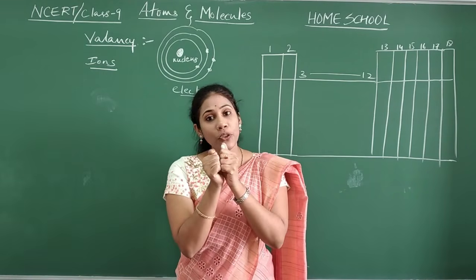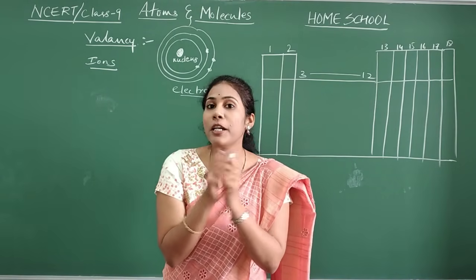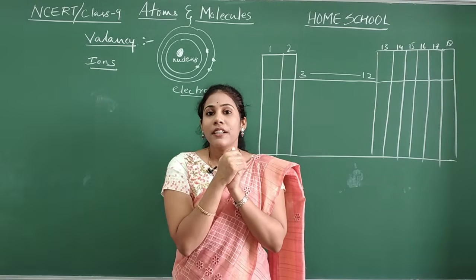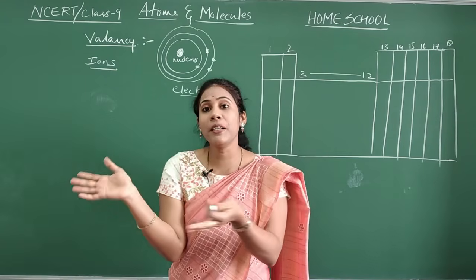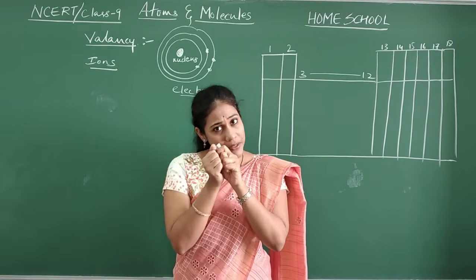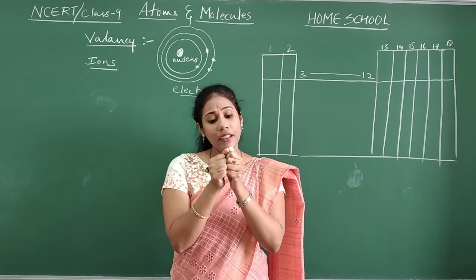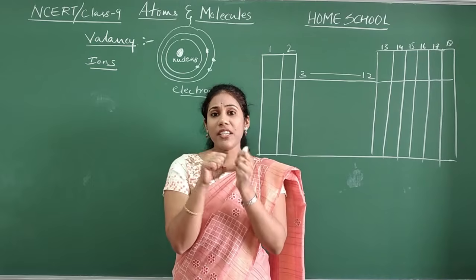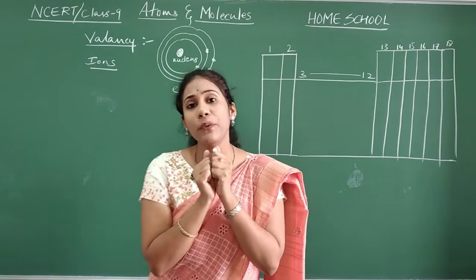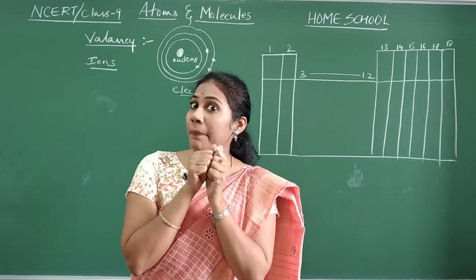If they combine, we get different molecules. Otherwise, different molecules are not possible in nature. We have so many different molecules and compounds all because the atoms are combining, and they are combining with the help of a certain attraction. Something is happening between them. So what is that something happening between them?